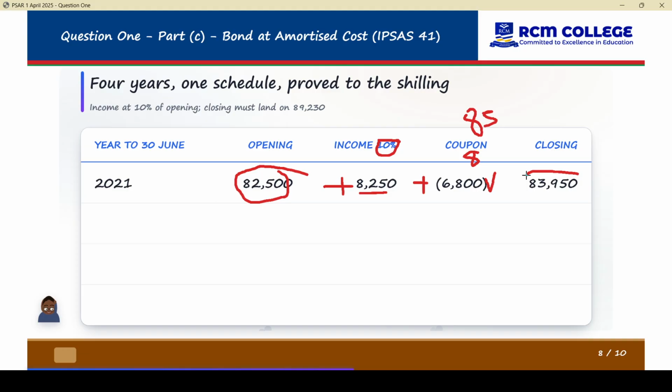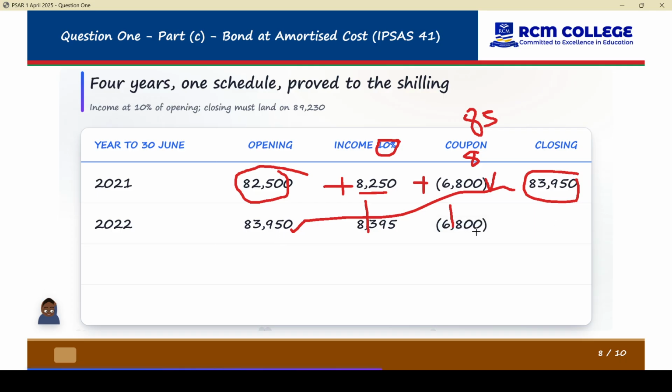Whatsoever we close with is what we will start with. And the way you can see, this is what we close and this is what we start with. Again, we repeat the same way we were doing. 10% multiplied by this, then this stays constant until the final period, and then you add all of them and you get this one. And then this 85,545 becomes the opening balance for 2023.